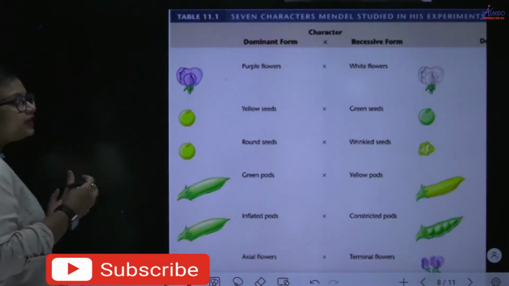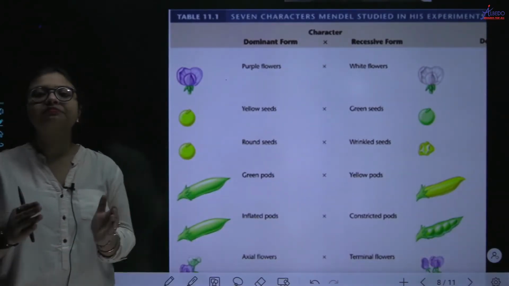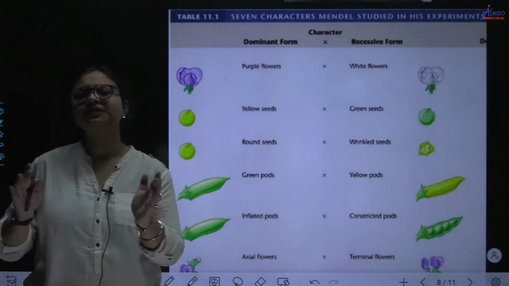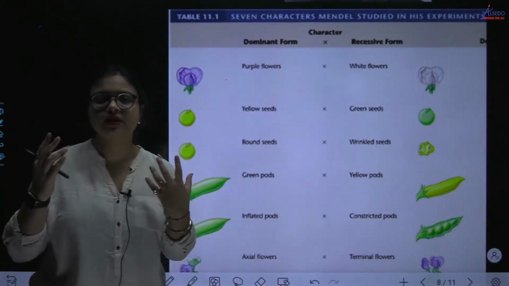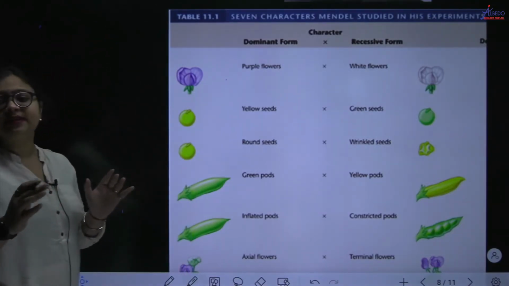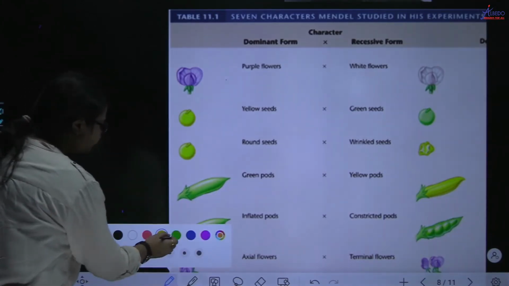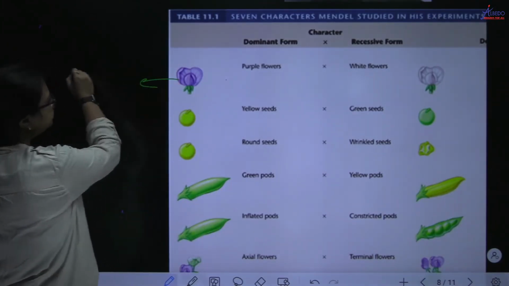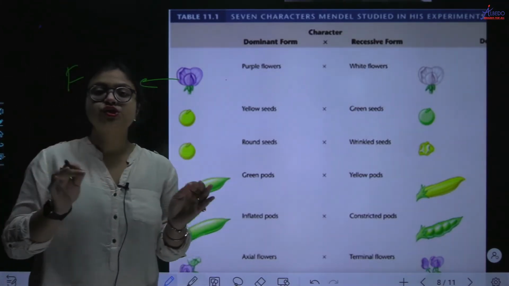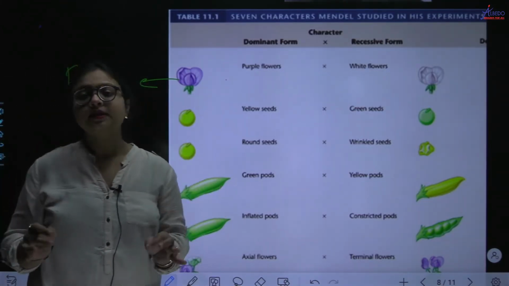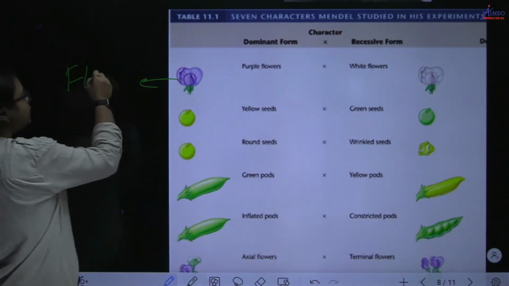So there were 7 characters which Mendel studied in the pea plant. ठीक है, pea plant में उन्होंने कितना character लिया? He studied 7 different characters, because एक से हो सकता है समझने में कुछ गलती हो जाए. So what were these characters? First was flower color. I want you to write it down. There were 7 characters on which Mendel experimented on pea plant, and these characters are as follows, right? So the first one is flower color,